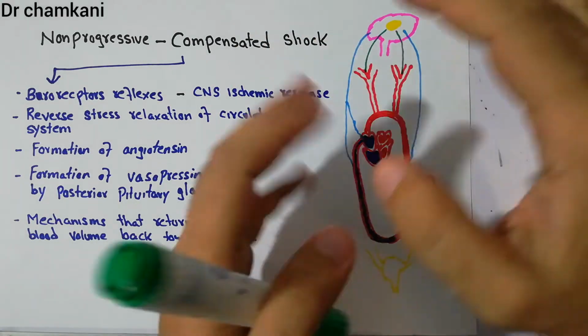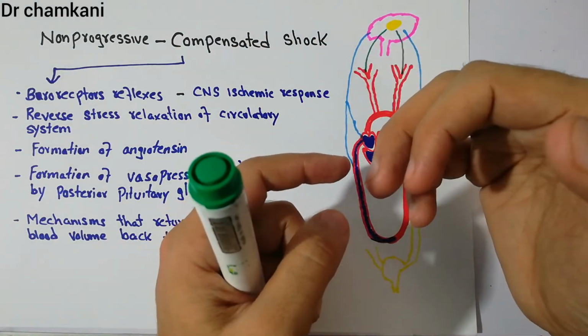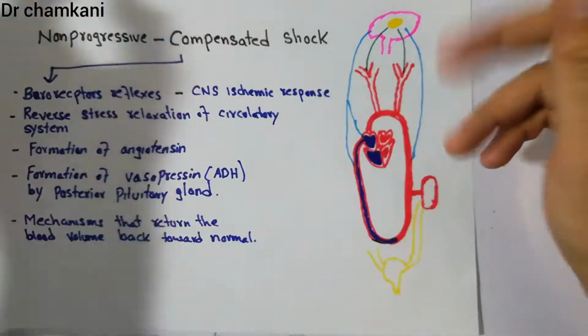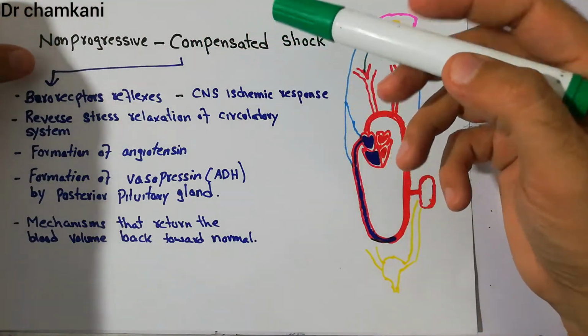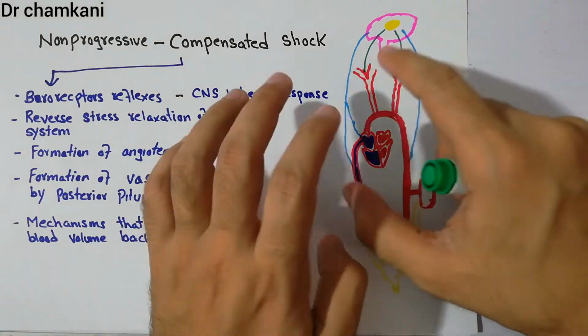Now, to completely understand shock and the different types of shock, we have discussed them in detail in the last 3 to 4 lectures. You can watch those lectures. But today we are going to discuss those compensatory mechanisms which make the shock non-progressive, or which make it a compensated shock. We will take the example of hemorrhagic shock in this condition.